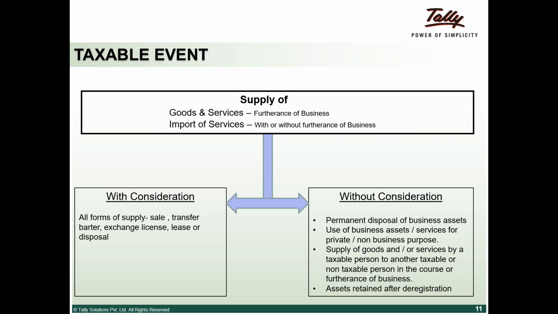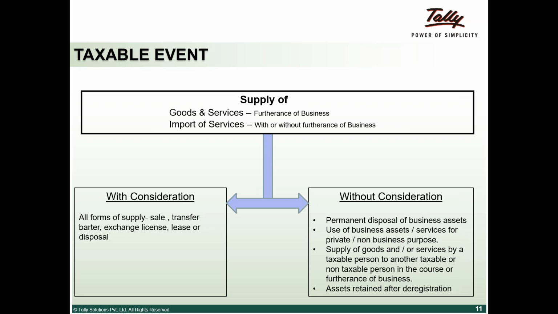Pharma company giving free samples. For example, pharma companies give free samples to doctors and the like for furtherance of their business. That will become a taxable event. Clarity is still required on how we will deal with, say, one month of free internet usage.